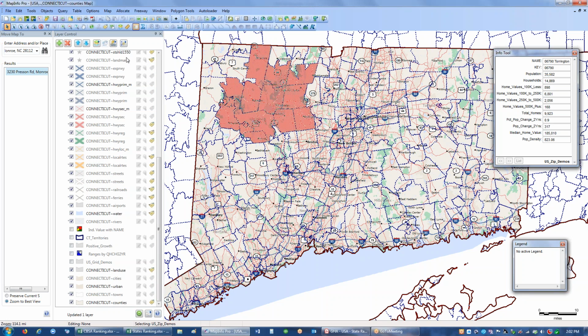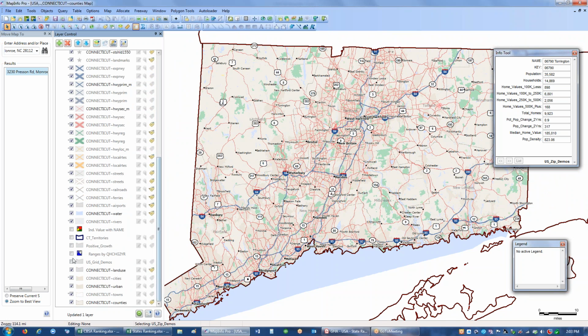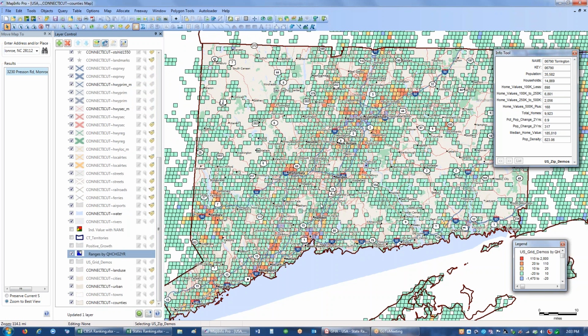An example here, we also used some of the key data that we had captured to help us identify these specific areas. This one shows household growth. We want to make sure we found areas where homes were being built and newly developed. And so we ran a thematic map of 1 mile grids to identify those growth areas.